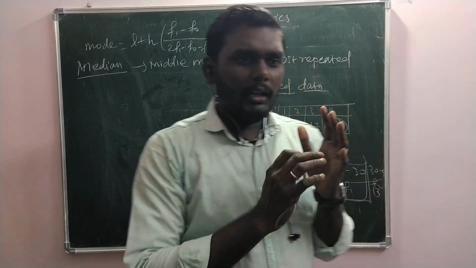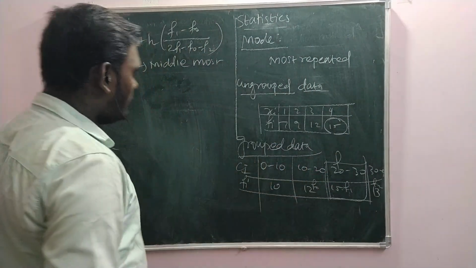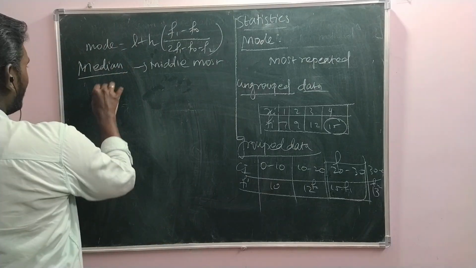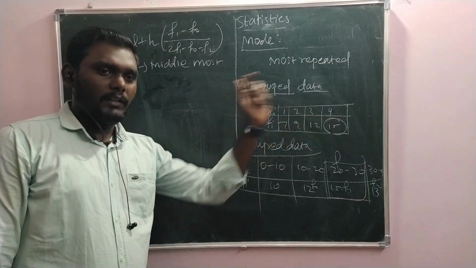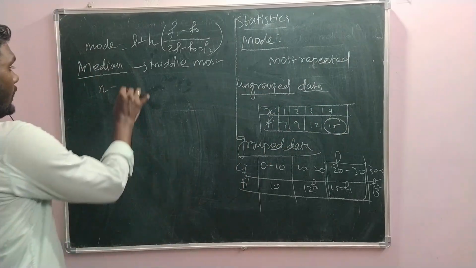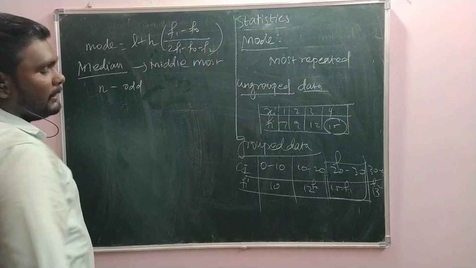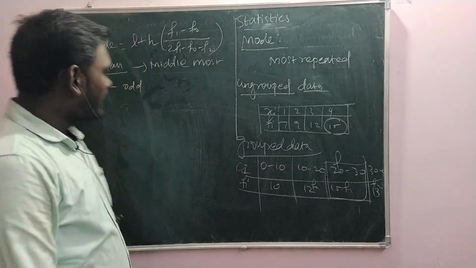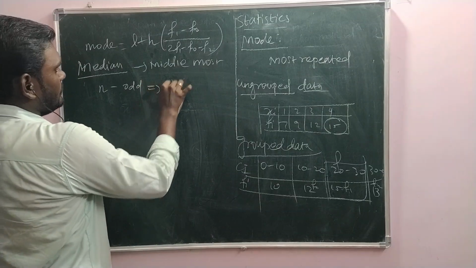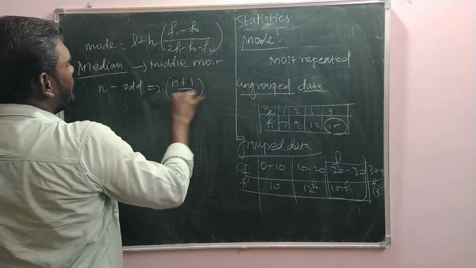After arranging that in the ascending order, find out how many numbers are there, that means how many observations are there. If that is an odd number, we will have only one number as the median. That median is given by the (n plus 1) by 2th observation.